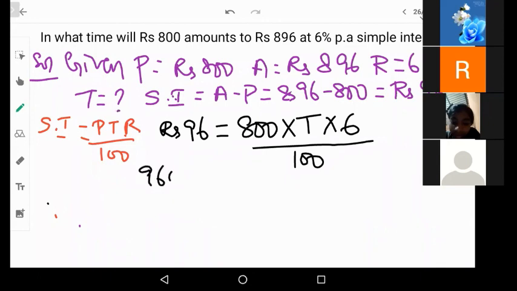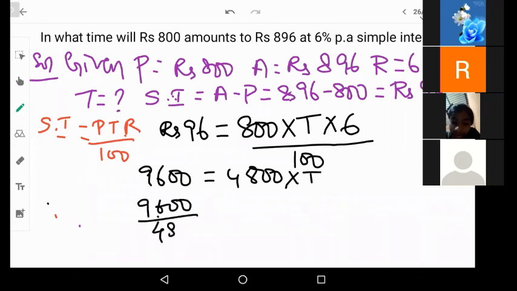Take the 100 to the other side. So 9600 is equal to 800 into 6. How much do you get? 4800 into T. So 9600 by 4800 is equal to T. Therefore, T is equal to 9600 divided by 4800.